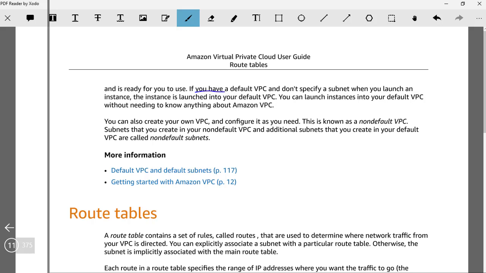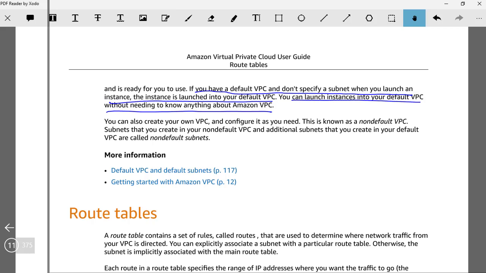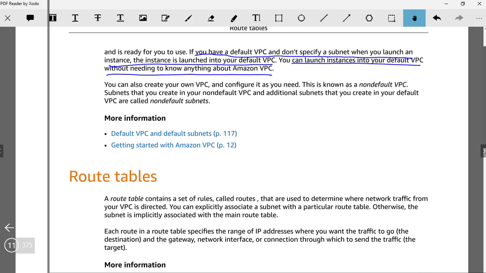So if you have a default VPC and don't specify a subnet when you launch an instance, the instance is launched into the default VPC. You can launch an instance into a default VPC without needing to know anything about Amazon VPC. But Amazon VPC is one of the core concepts, so we need to know it in general if we are becoming architects.